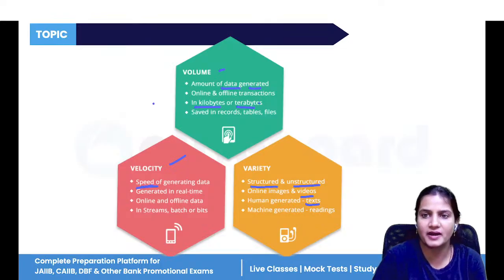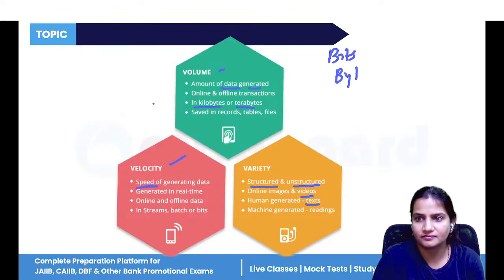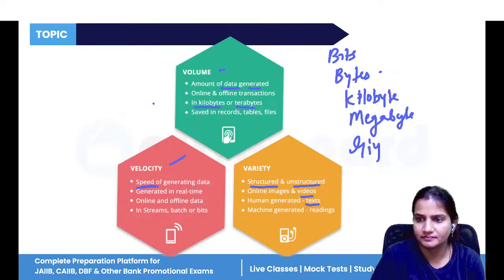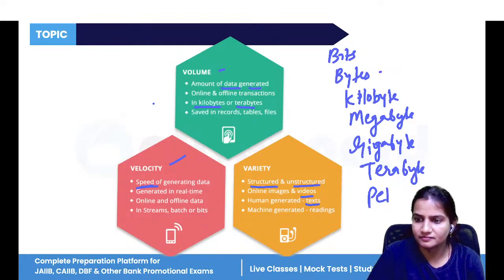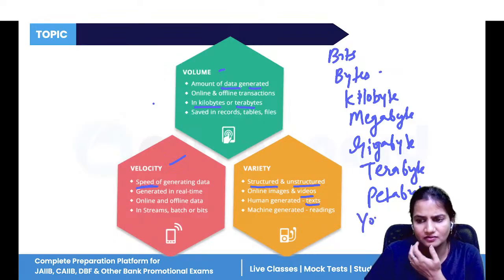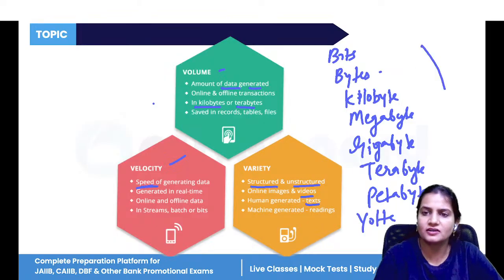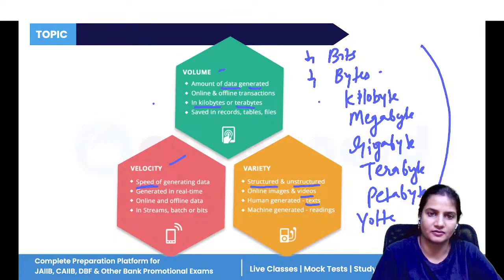So we have bits, then bytes, then kilobytes, then megabytes, then gigabytes, then terabytes, then petabytes, then exabytes, zettabytes, yottabytes, like this. These are in increasing order. So that is one.